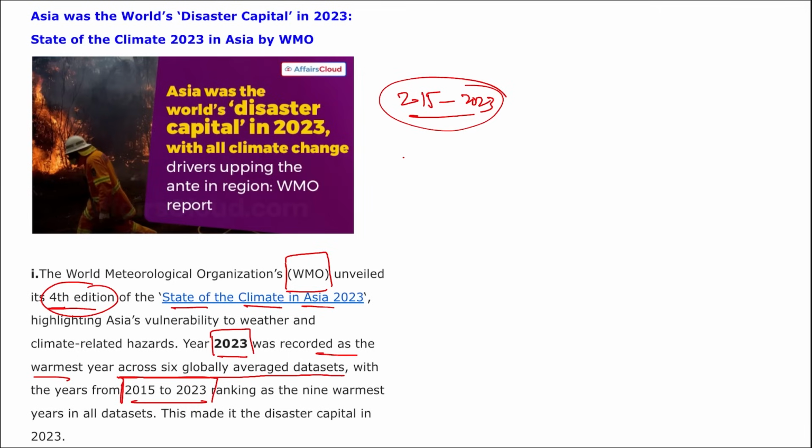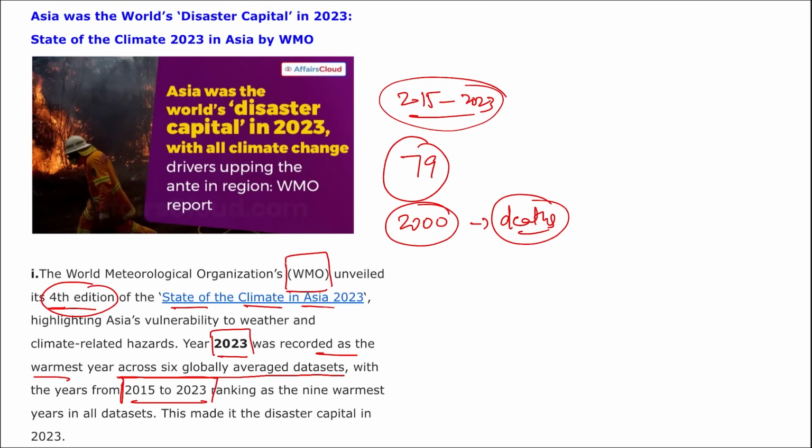Apart from this, remember Asia experienced 79 water hazard related disasters, and one of them we can see is right now being faced in Bengaluru, Karnataka. Apart from this, various floods and storms have resulted in over 2000 fatalities. That means 2000 deaths were recorded because of flood and storm related events, and almost 9 million people, that is 90 lakh people, were affected because of this.